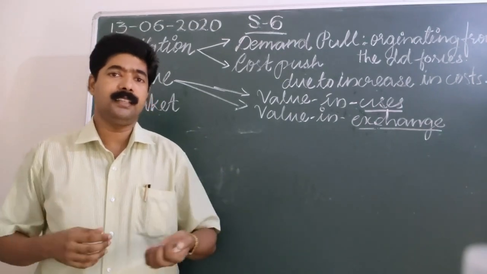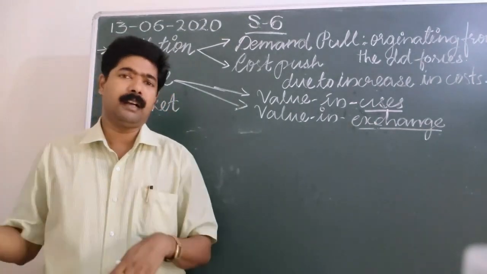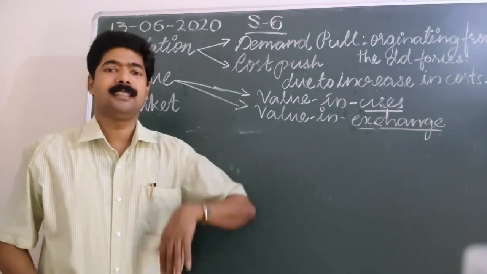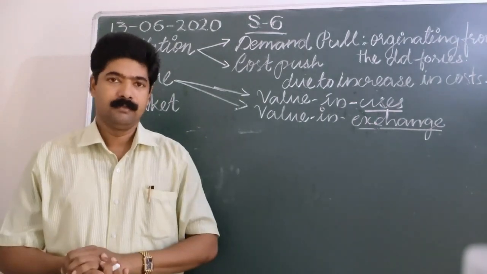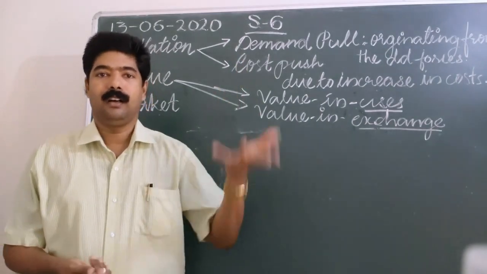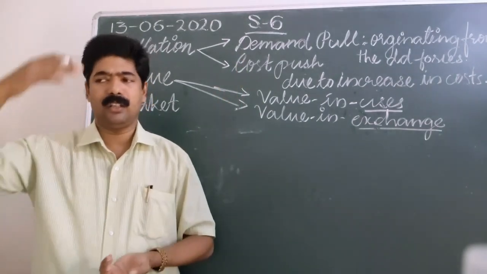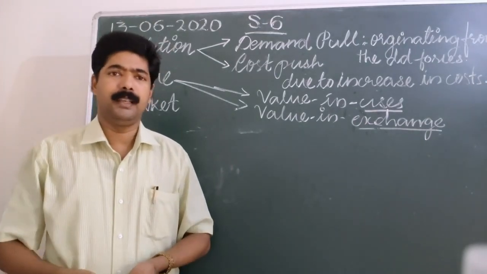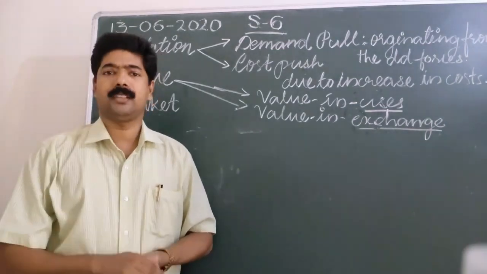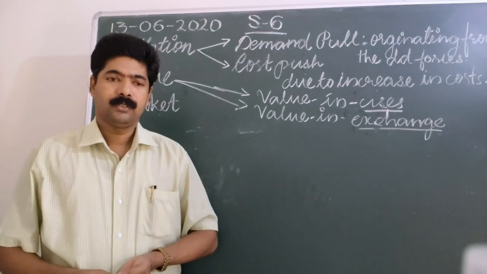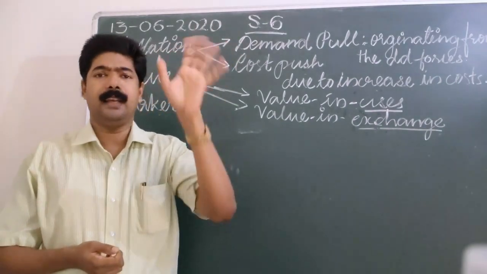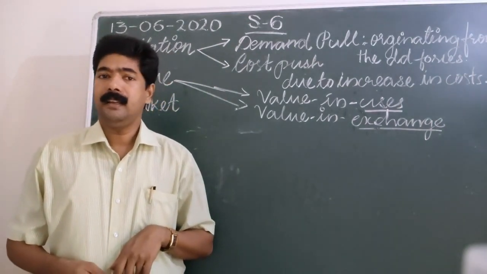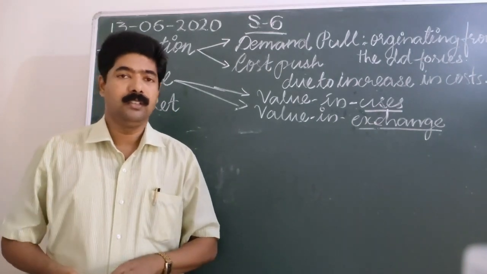In this place you may see many people coming and bargaining on a particular price that exists in the market, many sellers, many buyers, very rushed. These days you may not see it because of the disease, but in normal conditions you may still see many people going and coming. They may bargain here and there. Many sellers may be ready to reduce the price of the commodity and sell. So that physical place is known as a market. In short, market is a place where commodities are bought and sold.